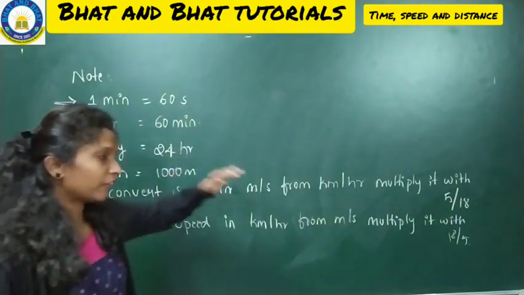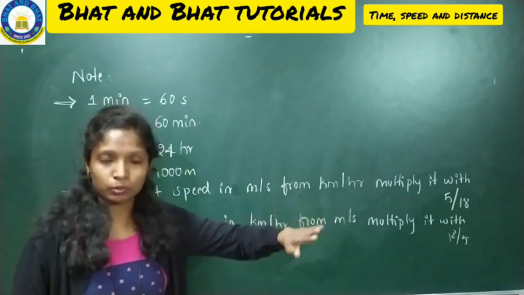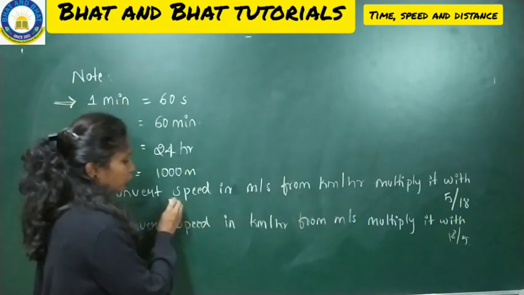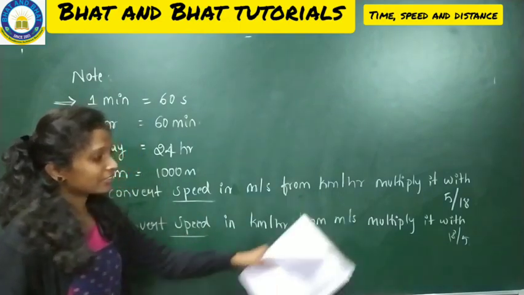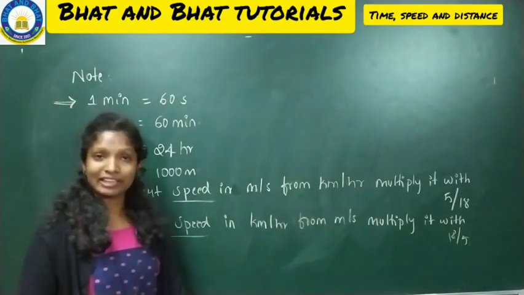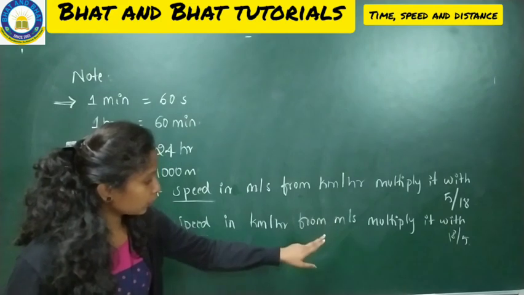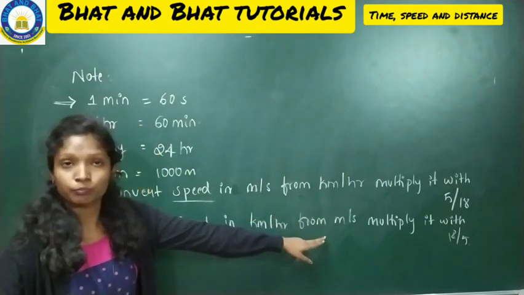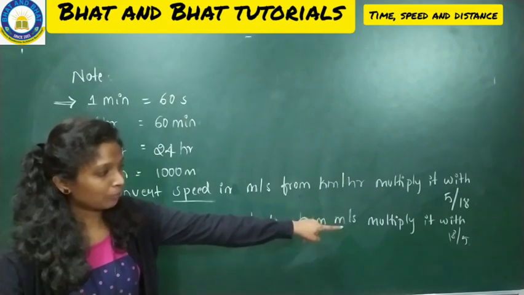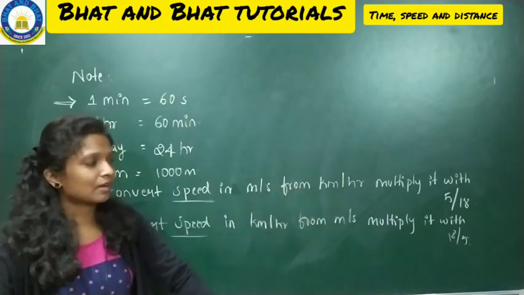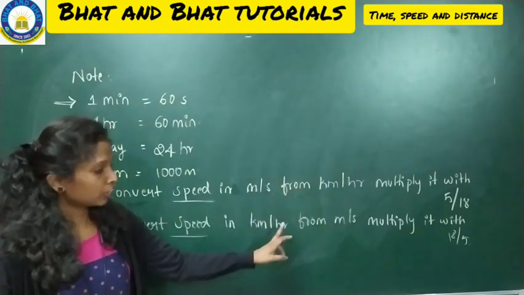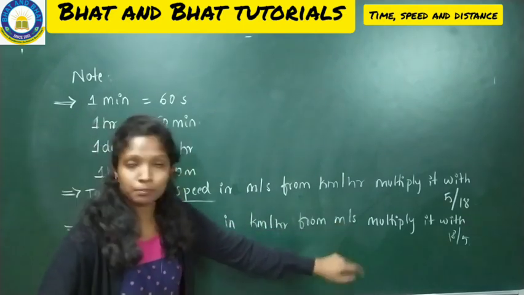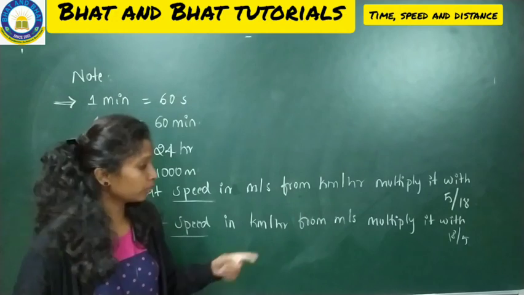But this one is a very important thing when you are doing the problems, especially when you are calculating the speed. They'll give you speed once in kilometer per hour. When you want to convert kilometer per hour to meter per second, you will multiply with a given number. Say for example, if they have given 30 kilometer per hour, you have to convert that into meter per second. At that time, what will you do?